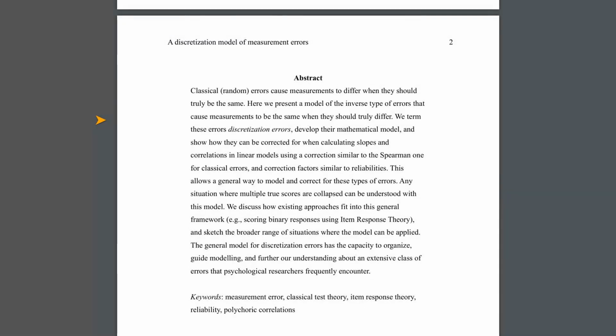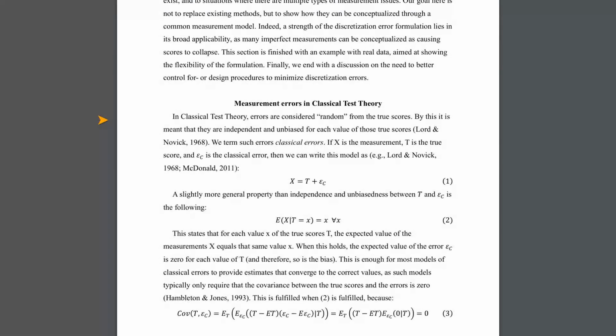Classical test theory, which is the standard way many psychologists think about measurement error, assumes these random errors. The formula is x = t + c, where x is the measurement, t is the true score, and c is the classical error. The key idea here is that the expected measurement for a given true score is the true score itself, that is E(x|t) = t. This means the error doesn't systematically bias the measurement up or down, but for discretization errors, it is different.